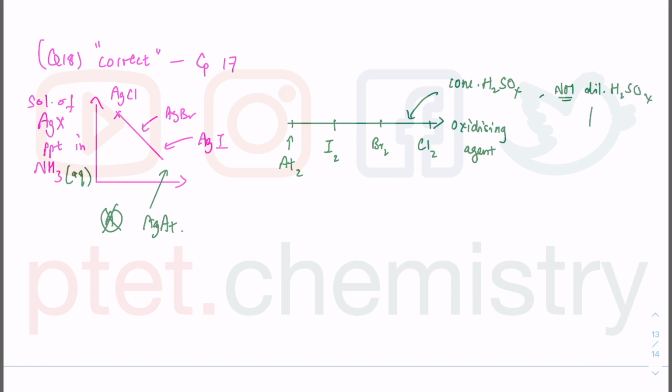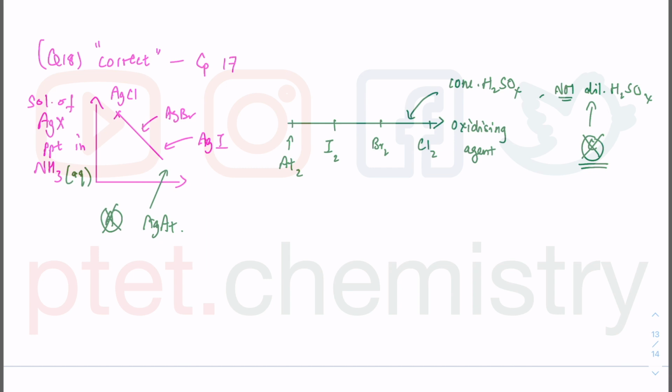As a result of that, option C must be wrong because it talks about the reaction of dilute H2SO4. You will not even get the hydrogen astatide, which you expect to get as the first step in this reaction with the halide ion, because the sulfuric acid will act as an acid, but dilute sulfuric acid is not strong enough to form the hydrogen astatide, and it's not acting as an oxidizing agent, just as an acid. So that's how I can cross out C because of the word dilute.